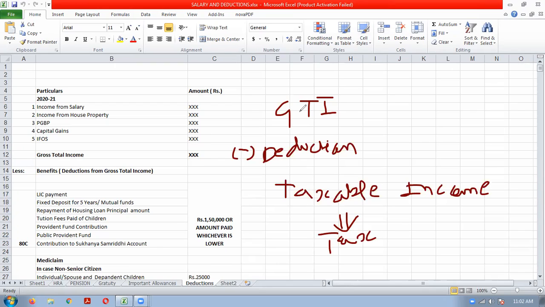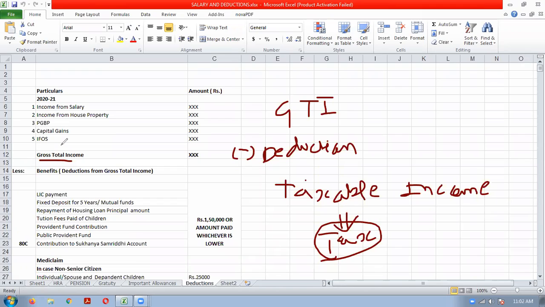So exempt income will not be included in gross total income. Gross total income minus deduction is taxable income. On taxable income, you will calculate income tax. So you can note down this step. First, we will calculate the gross total income using the different heads, that is 5 heads, whichever is applicable to the assessee.